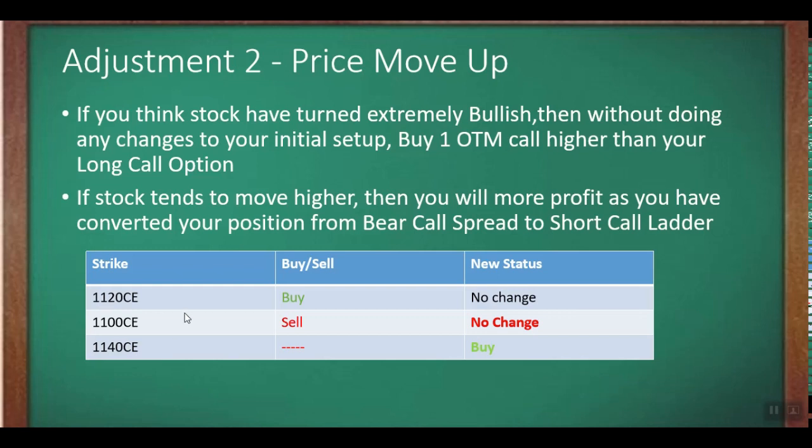Okay, so in this case, if the stock reverses and moves on the downside, we will get some minimum profit, as we have spent some money to buy this call option. Whatever credit we got from this bear call spread, we are going to spend that to buy this 1140 call option. So if the stock reverses, we'll get some minimum profit, but if the stock keeps on moving higher, then we'll get a very huge profit. Okay, so this is adjustment 2.